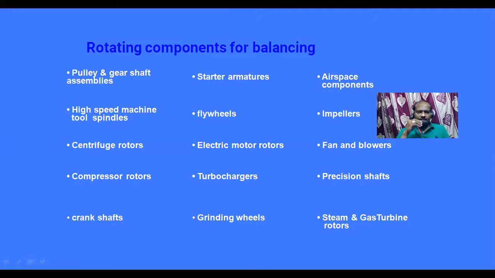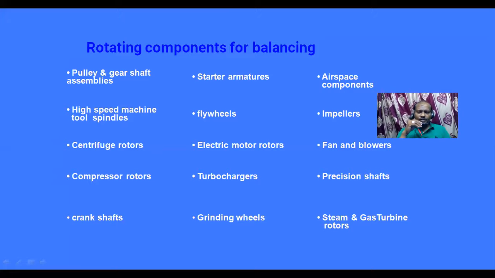Centrifuge rotors, compressor rotors, crankshafts, starter armatures, flywheels, electric motor rotors, turbochargers, grinding wheels, aerospace components, impellers, fans and blowers, precision shafts, steam and gas turbine rotors. So these are the examples of rotating components.